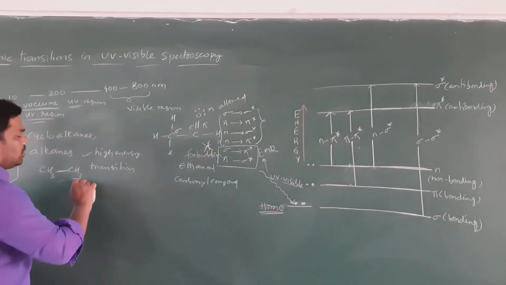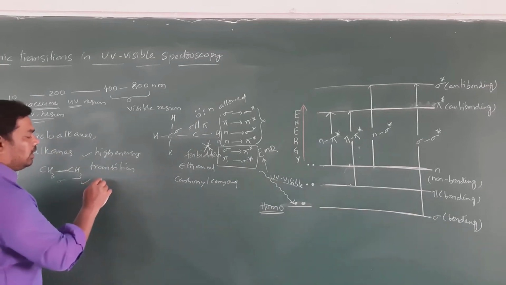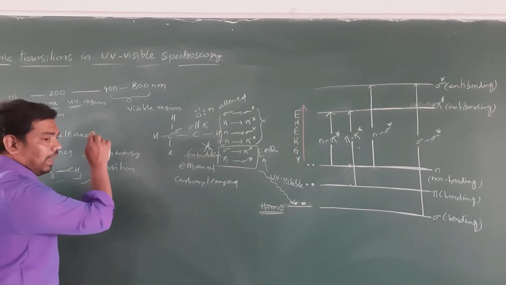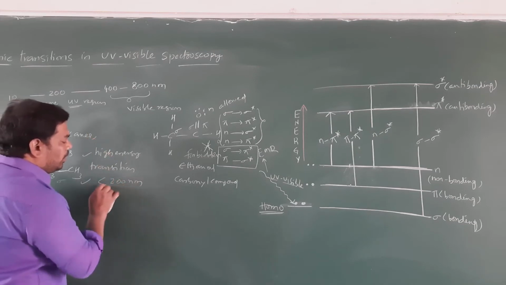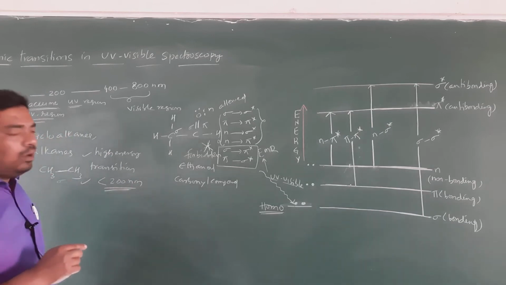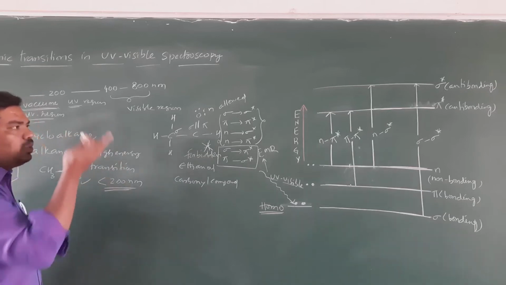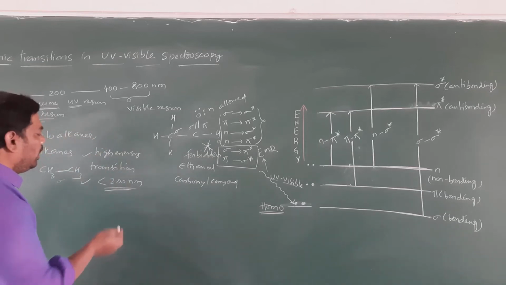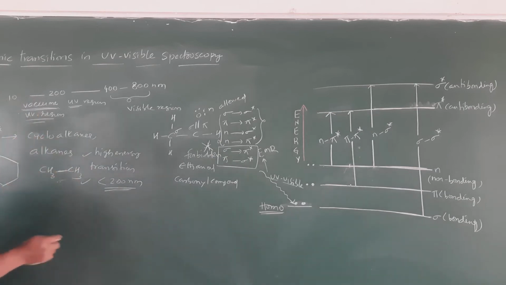So these transitions fall in the vacuum UV region, which means it absorbs wavelengths less than 200 nanometer. Wavelength being less means the energy will be more. So cycloalkanes and alkanes fall in the region of less than 200 nanometer.